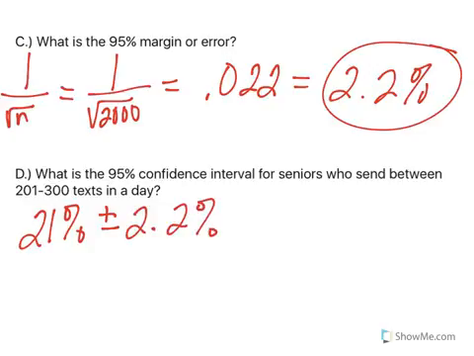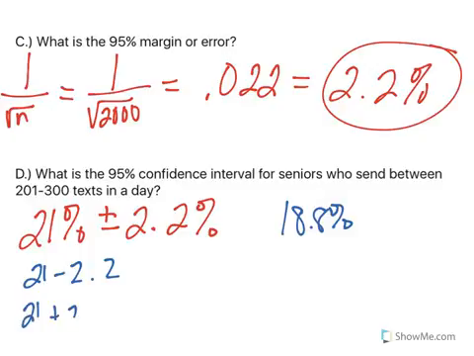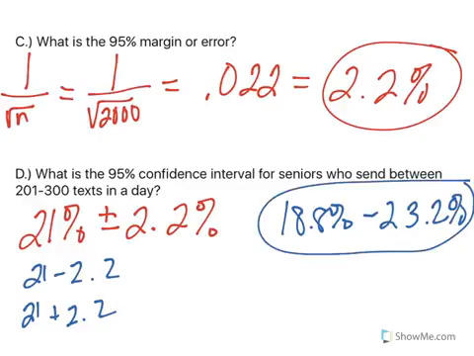So to find the lower end, I'm going to take 21 and subtract 2.2, which will give me 18.8%. And to find the upper half, I'm going to add 2.2, which is 23.2%. And so my 95% confidence interval is 18.8% to 23.2%.